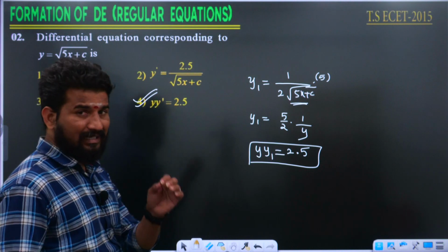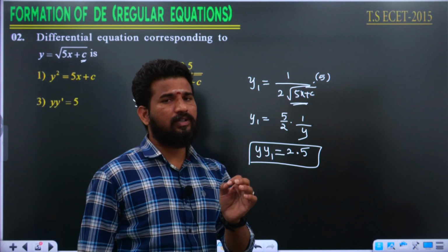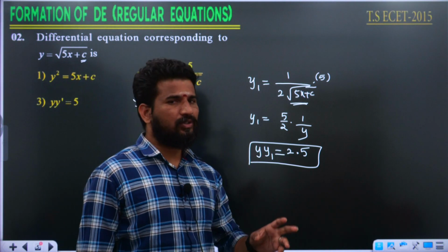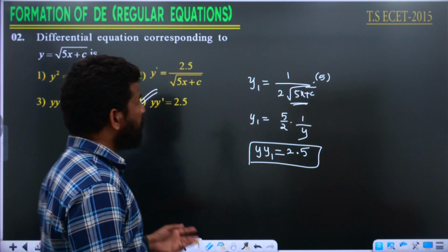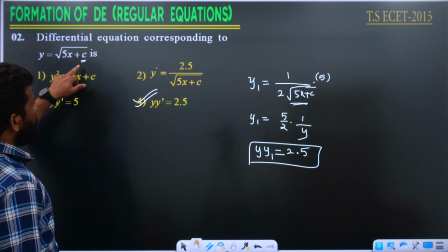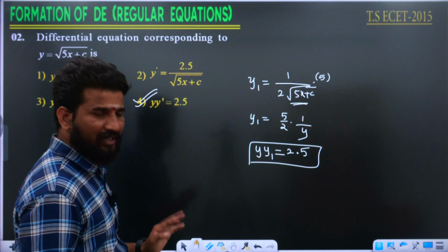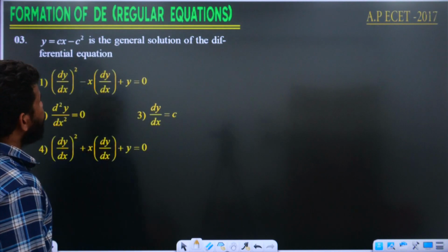Very simple, you can easily answer the question, but try to focus on the elimination of the arbitrary constants. So what we wanted to eliminate, you need to recognize that, okay. Here the elimination should be the small c, so we differentiated and we eliminated. Look at the next question then.